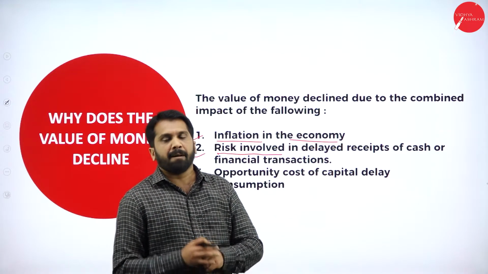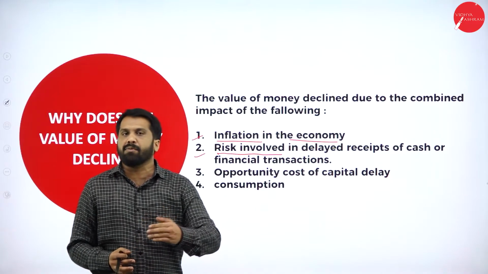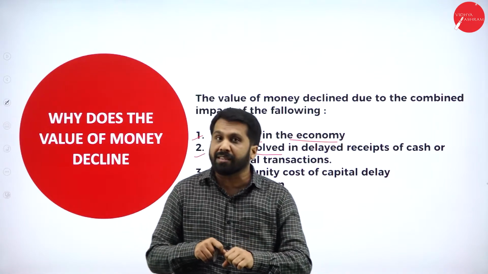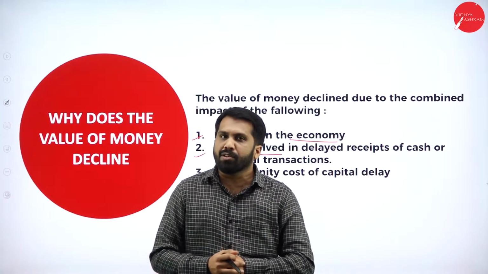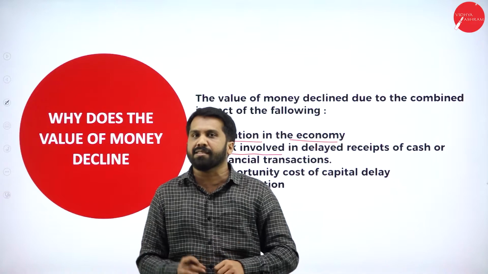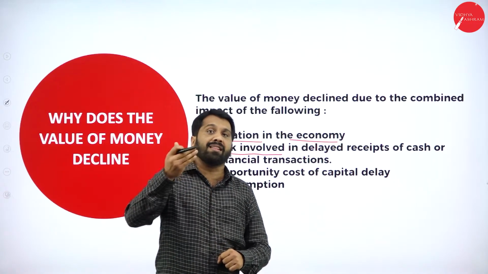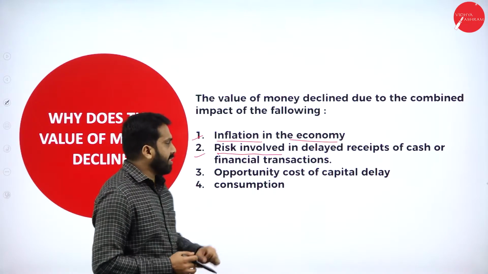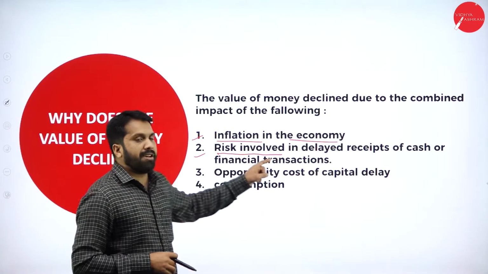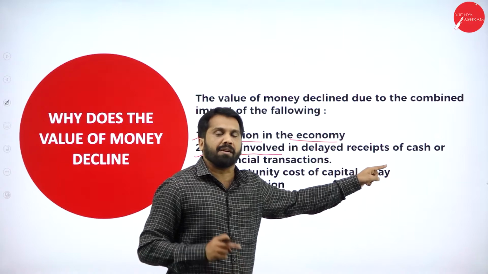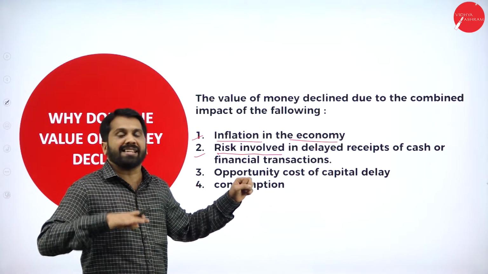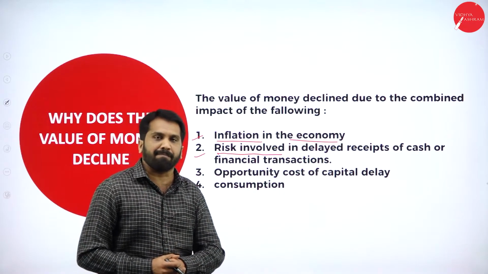And the third risk. Today he is having money. He kept it in his home or a locker. Somebody steals it. Then what happens? Your 10,000 rupees is gone. Or else your 10,000 will be paid later. Again, he will take time to pay the 10,000. So these are the risks involved if you delay your receipt. That's why this is also one of the main reasons for decline in the value of money.